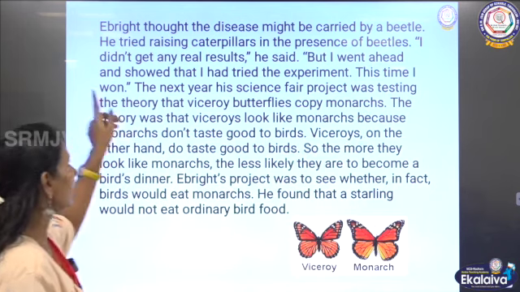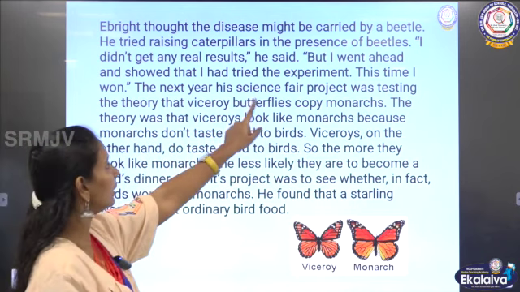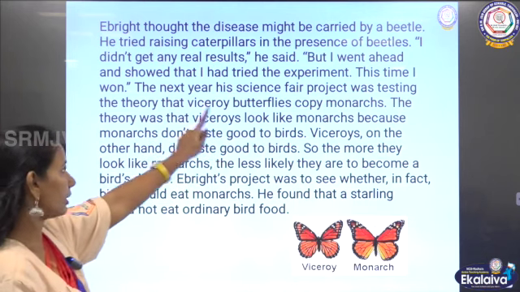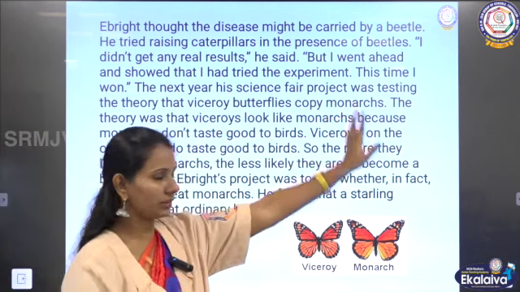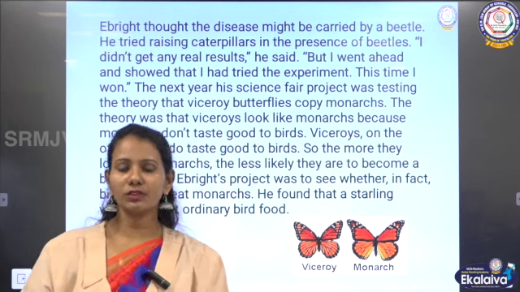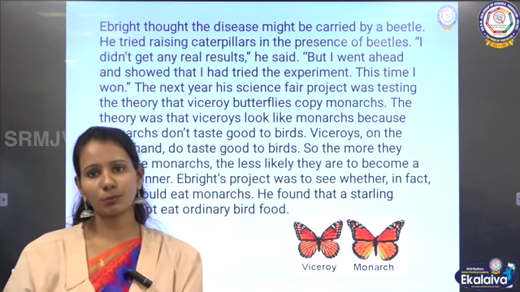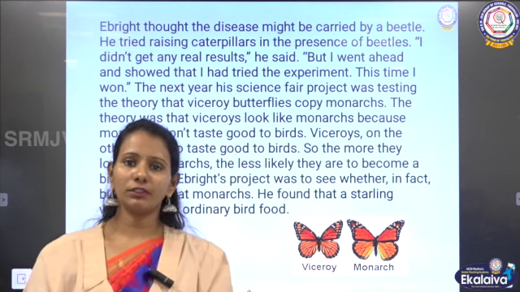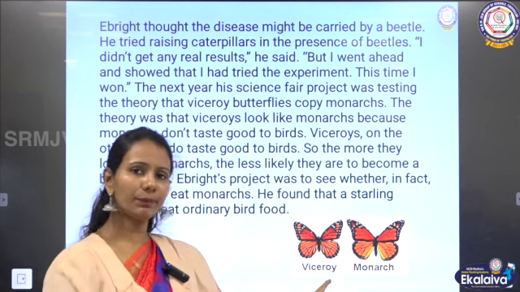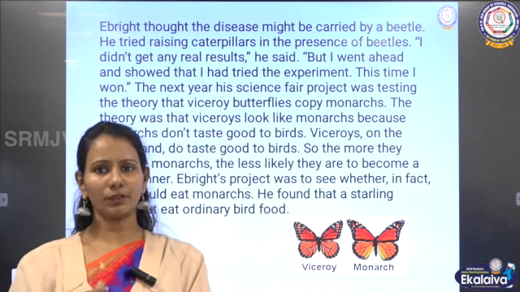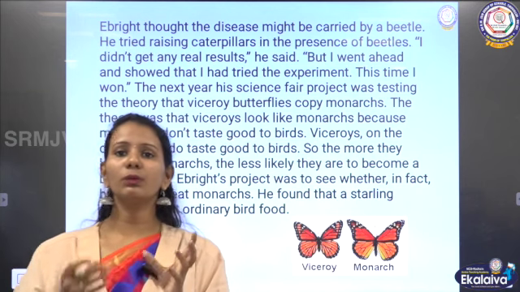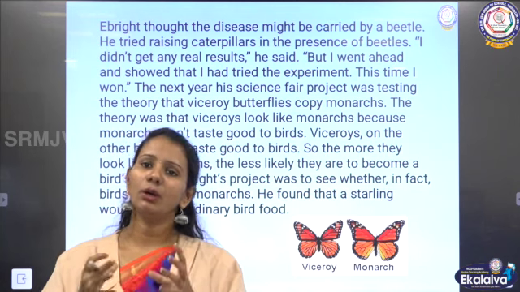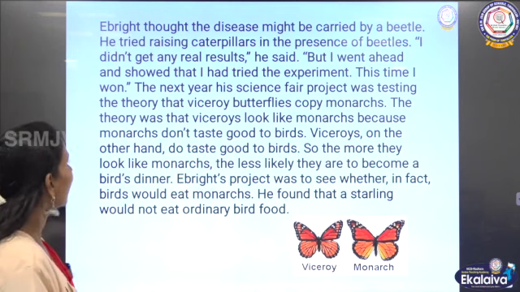This time I won. The next year, his science fair project was testing the theory that viceroy butterflies copy monarchs. So, in the 8th standard, this was the project. So, in the next year, what his project was, he was determining whether the viceroy butterflies, viceroy is also a kind of butterfly, a different species of butterfly, whether the viceroy butterfly was imitating the monarch butterfly, whether this is happening was his postulation.